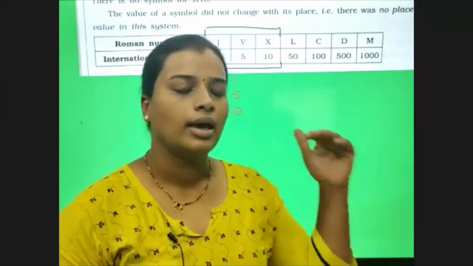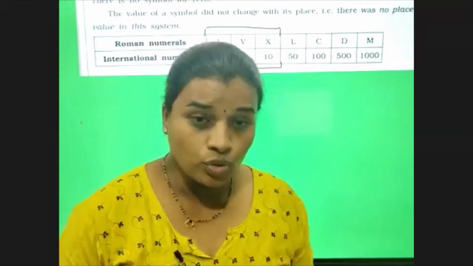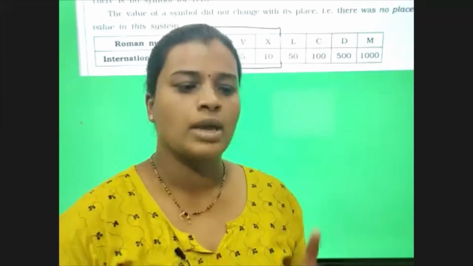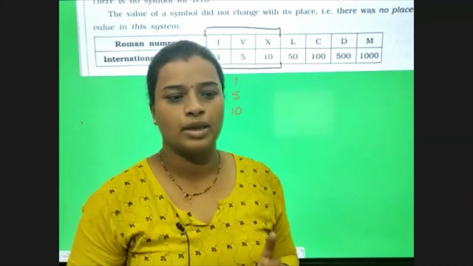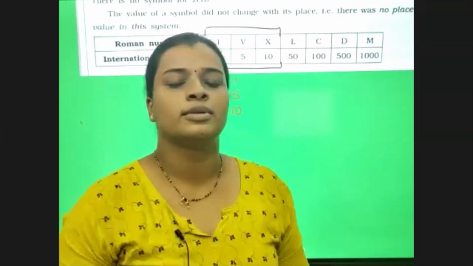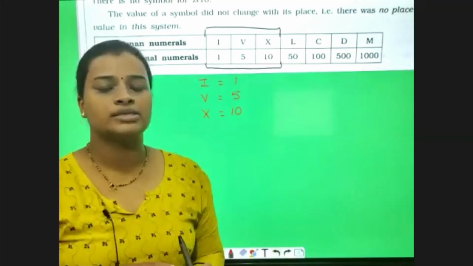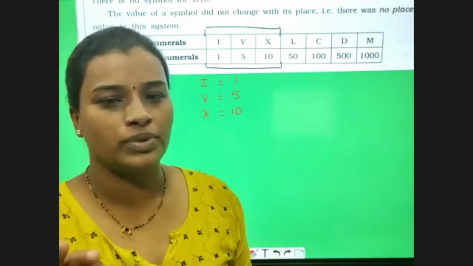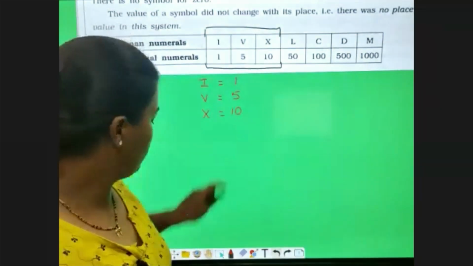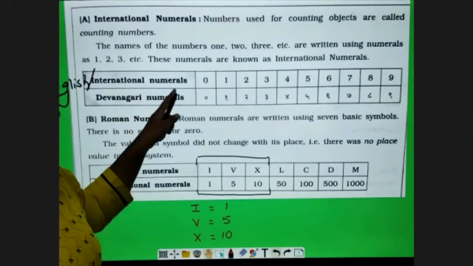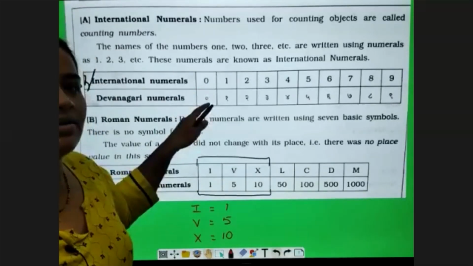After this, we are going to proceed with some rules regarding Roman numbers, how to form the numbers which are not given in this box or in this column. Before going to the actual rules, let me make one rule very clear: in Roman numerals, there is no 0. 0 is not present in Roman numerals. See, if you see international, it starts with 0. If you see Devanagari or Marathi, it will start with Shunya.